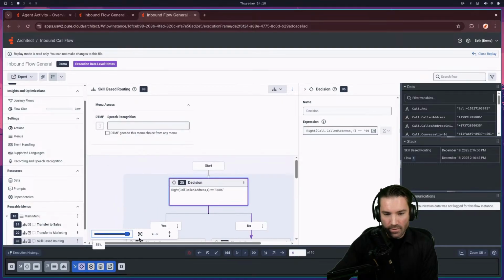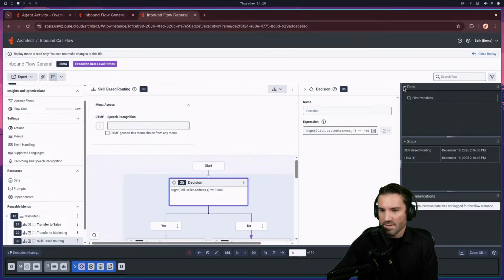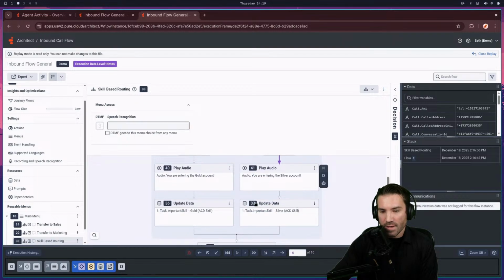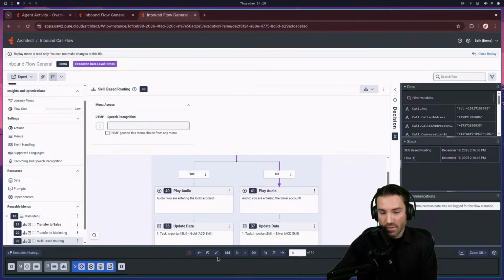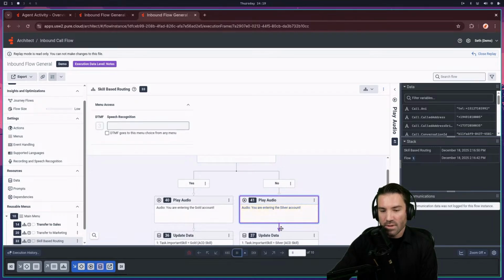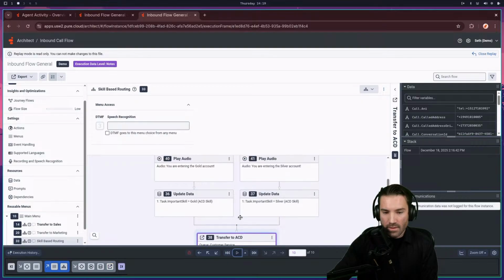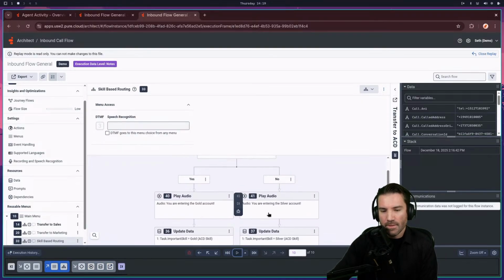Let me zoom up a little bit. And do I need this data one? Maybe I'll turn this off for a sec. I guess it's stuck over there. Anyways, let me clear this. There we go. So as it goes through the skill-based routing area, because I didn't dial the 006 the first time, it's coming over the play audio to then say it's a silver account. So we see that, play silver, it assigns that skill, and then moves down to ACD. And then, actually, I don't know if I actually assigned it in the transfer to ACD step. We'll check that in a second. Mostly right now, I'll just finish showing the path of it.